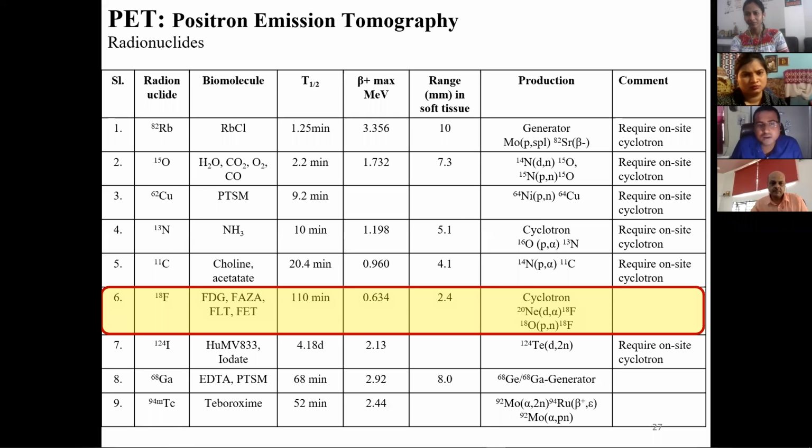What we can see from here is that this range is very important, because if the range is very high, then it can interact with the normal tissue. So you can see the other alternatives.